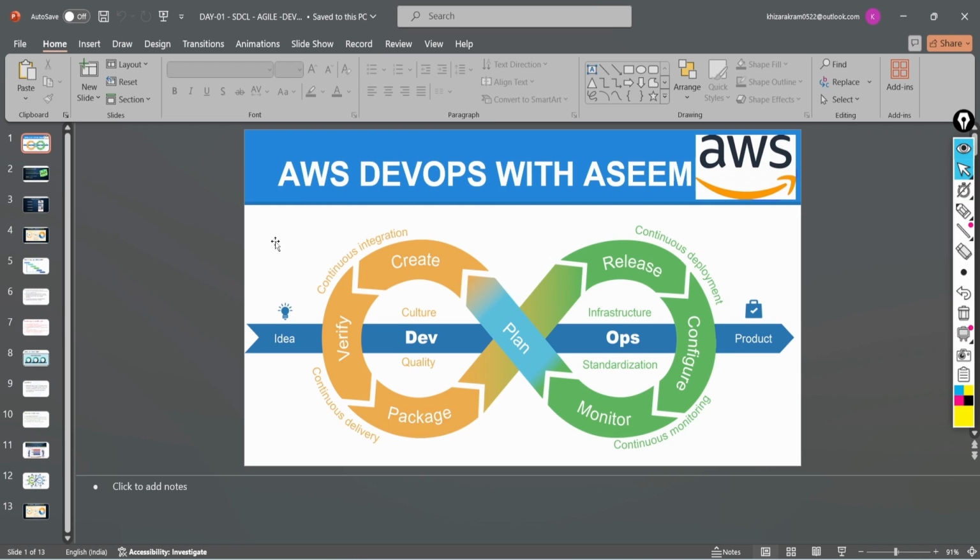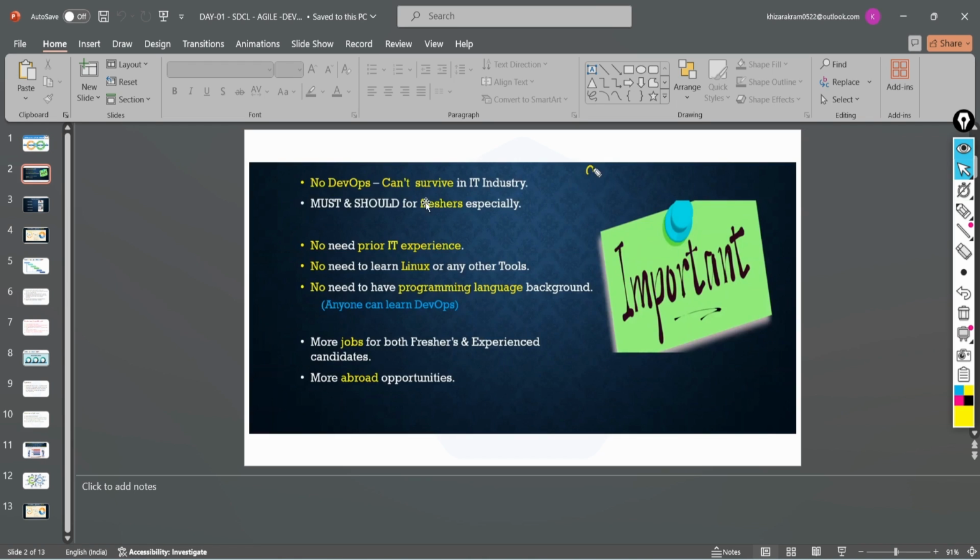If you go to my PPT, for this course, as we discussed before and I'm mentioning again, we don't require any prerequisites, because we will cover everything in this tutorial itself. If you don't have any DevOps information, don't worry, we will cover from zero to the end as an expert. If you're a fresher, you can build a career in DevOps, you can switch to DevOps. This is a better option for freshers as well. If you don't have IT experience, don't worry. If you don't have basic Linux operating system knowledge, don't worry. We will teach you from scratch completely.